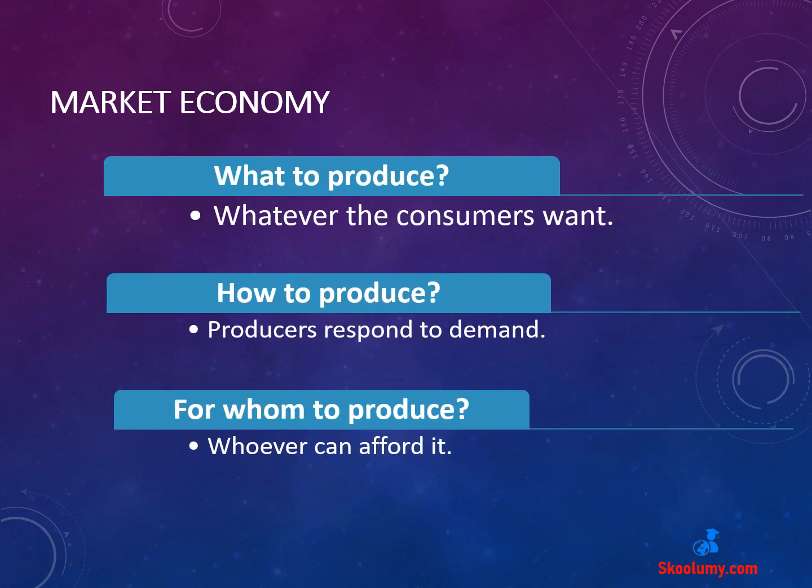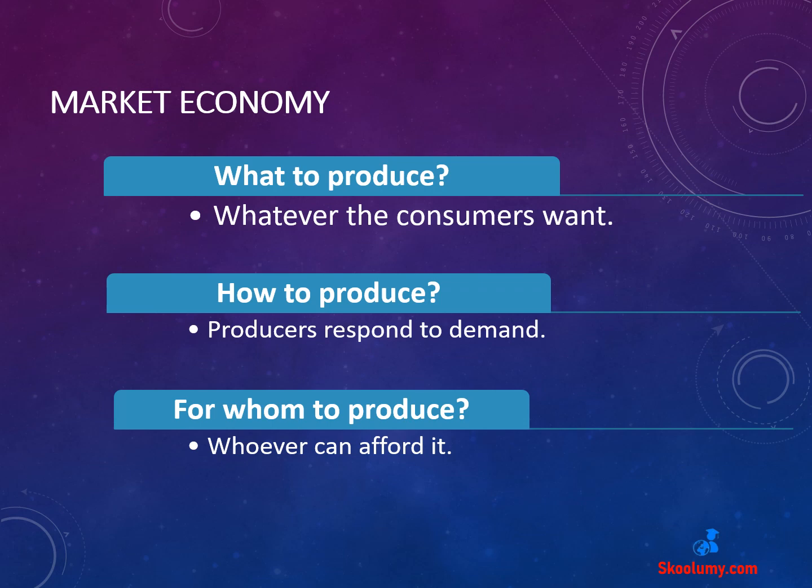How does the market economy answer the three basic questions of what to produce, how to produce, and for whom to produce? Let's consider the first question, what to produce. The free market responds to the requirements of consumers by producing what they want. This is the only way to ensure that businesses meet their objective of profit maximization. If they don't produce what the consumers want, they lose sales and profits.